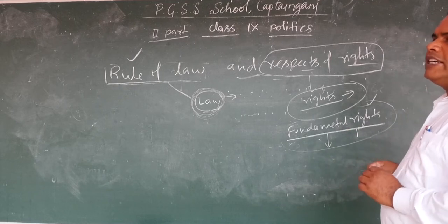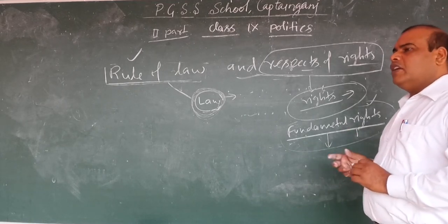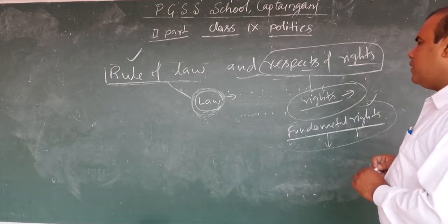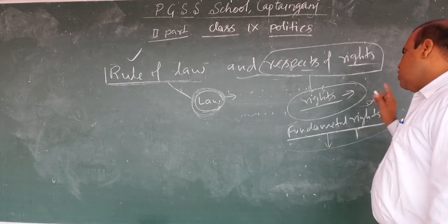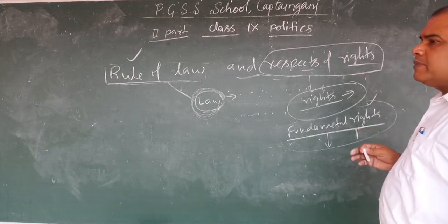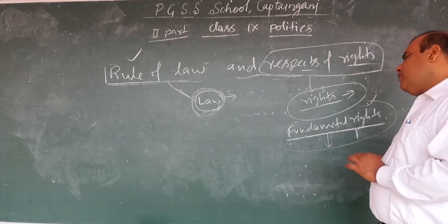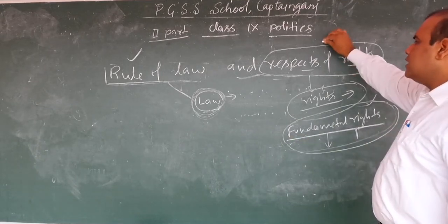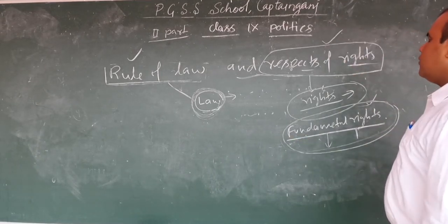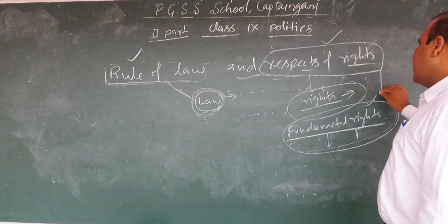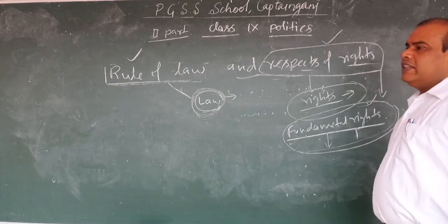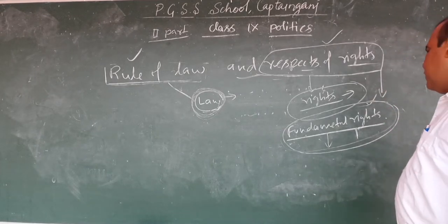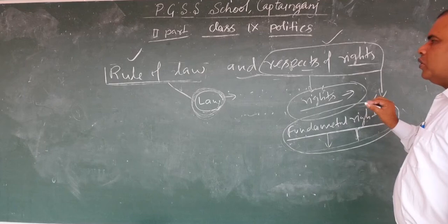Earlier 7 fundamental rights were given, but now the right to property has been abolished. So there is respect of life and respect of rights. If anyone violates a fundamental right, he or she can be tried in court.